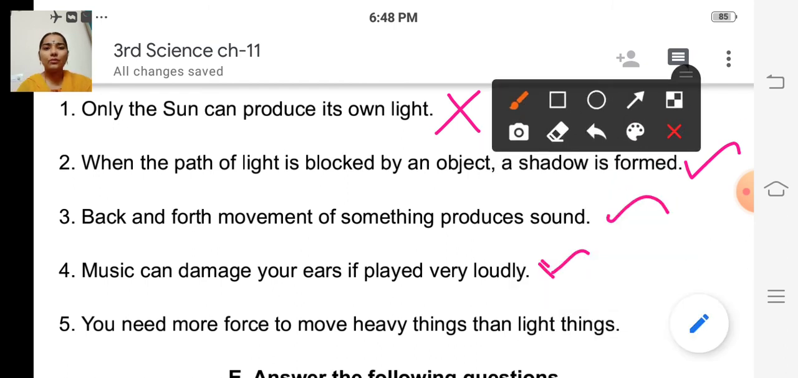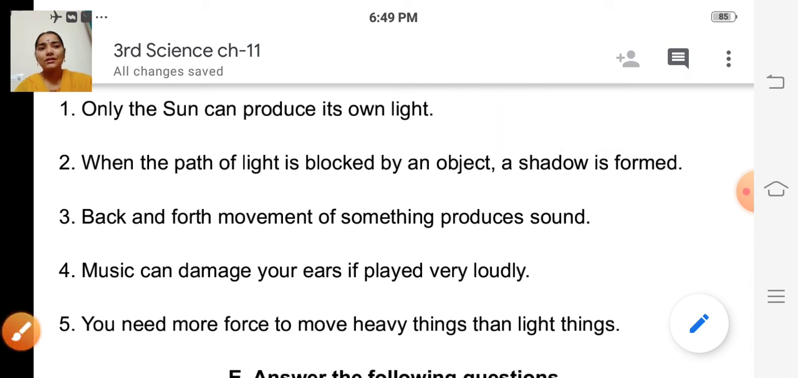The next one, fifth one. You need more force to move heavy things than light things. Is it true? Yes, isn't it? So if you want to move heavy things, then we need more force, isn't it? So it is a correct statement. So we have to put a tick mark here. Okay. So have you all understood? Yes. So did you remember these things?